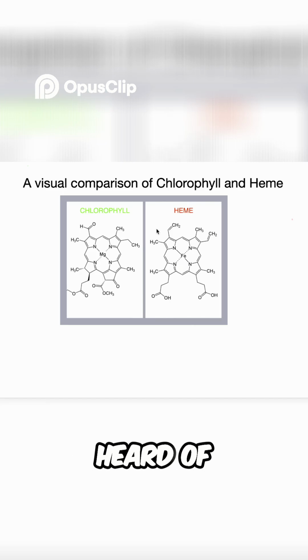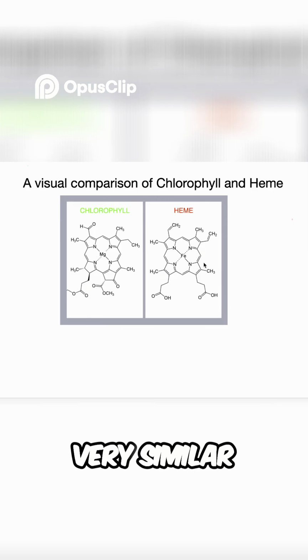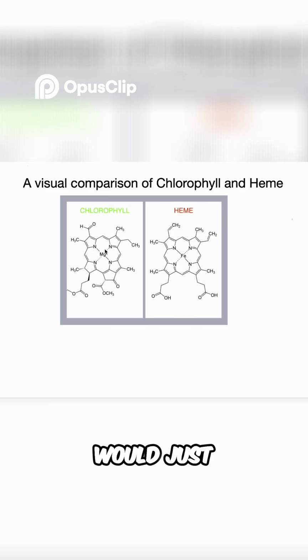I'm sure you guys have all heard of both of these, but I just wanted to go over this. You can just look really quickly: very similar looking structures. There is a carbon tail that's not drawn in here. That's a big difference, but the other thing would just be the central metal, which I'll get to.